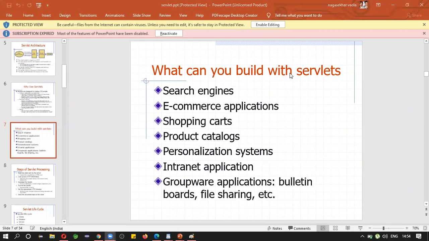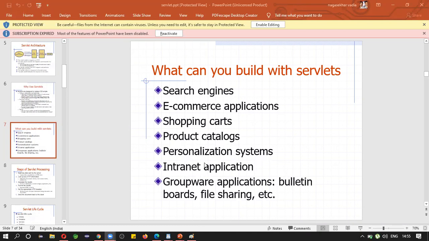What you can build with the servlets? You can build search engines, e-commerce applications like Flipkart, Amazon, Jabong. Those kinds of applications you can develop by using servlets. Also shopping carts, product catalogs, personalization systems, intranet applications.